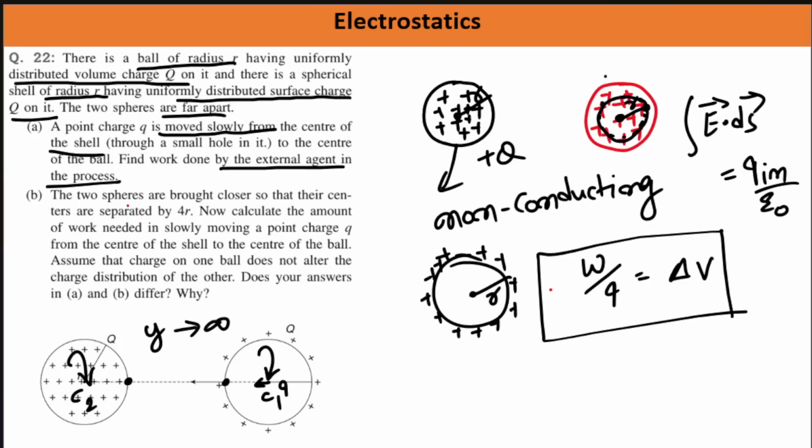In the second part, what is said: the two spheres are brought closer so that their centers are separated by 4r. So now the distance between C1 and C2 is 4r. Now calculate the amount of work needed in slowly moving a point charge q from the center of the shell to the center of the ball. Slowly means we are not changing its external.